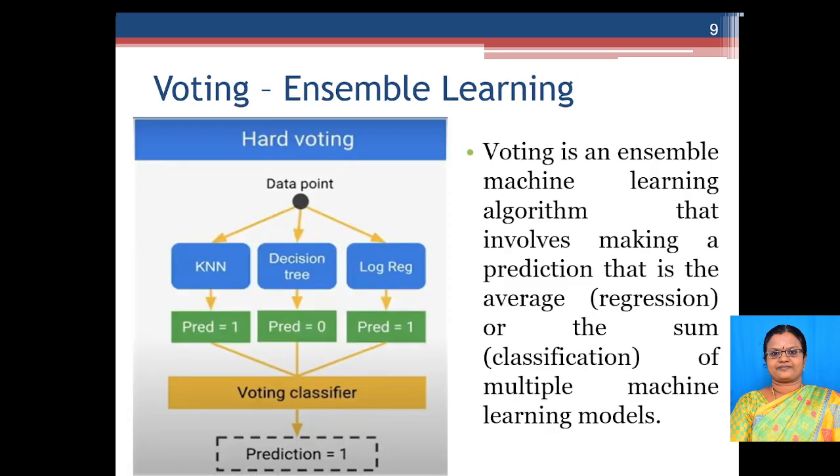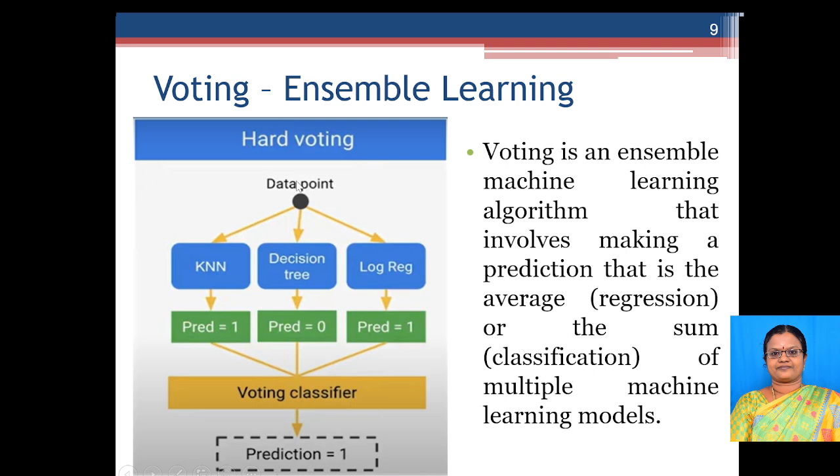So let's focus on one of the ensemble learning algorithms, which we call voting. It is an ensemble machine learning algorithm which involves making the prediction by taking an average or the summation of multiple machine learning models. If I'm taking an average, then we call it a regression model, or if I'm taking the summation, then we call it a classification.